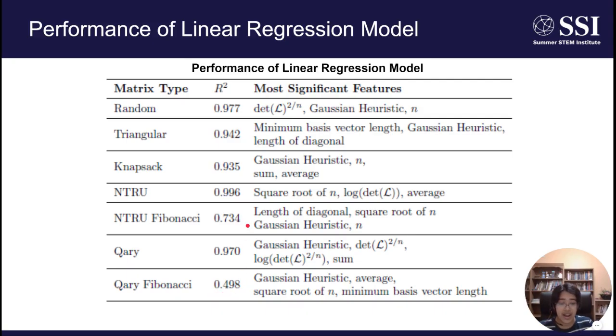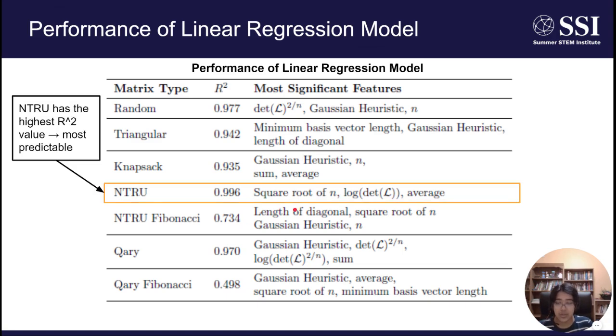This means that over 90% of the variability in the data could be explained by the model in most cases. In particular, we can note that NTRU matrices, the matrices used in the NTRU cryptosystem, had the highest R-squared value of 0.996, which means it was the most predictable matrix that we tested.